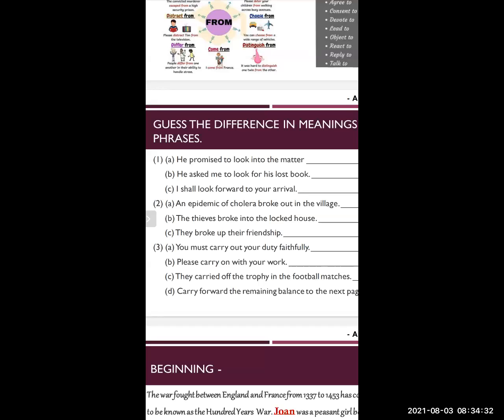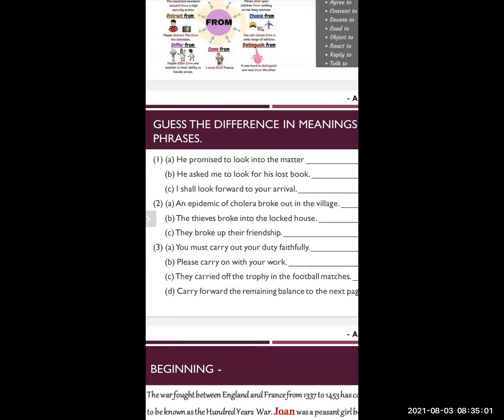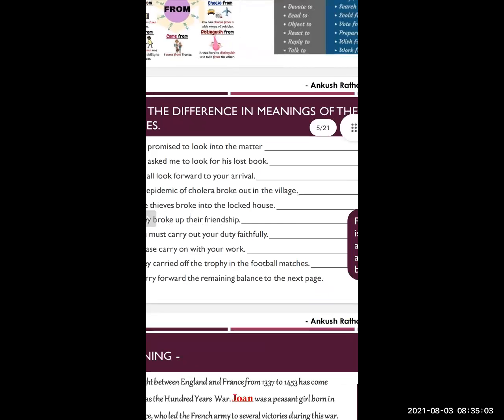In the last sentence, you can see carry forward the remaining balance to the next page. The sentence is related to banking or some account section. To carry forward means to transfer.